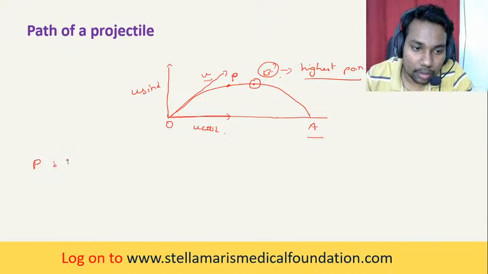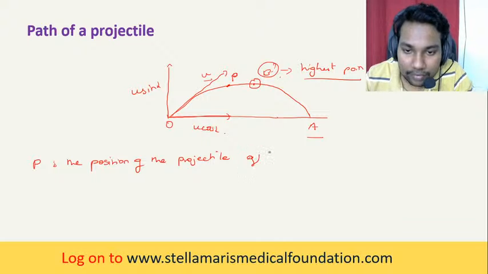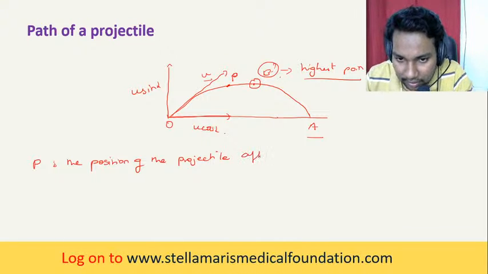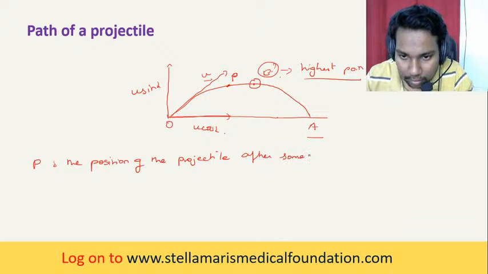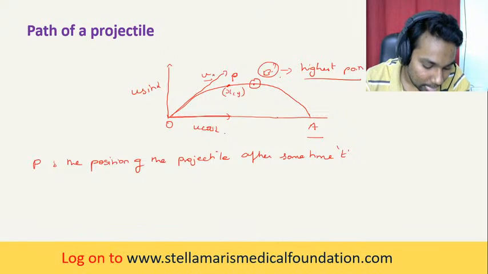P is the position of the projectile after some time t. So after a time instant, the position of the projectile is P of x comma y.